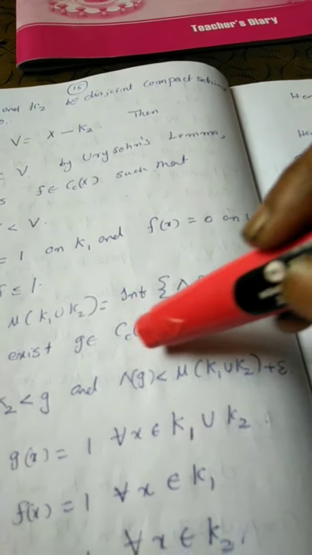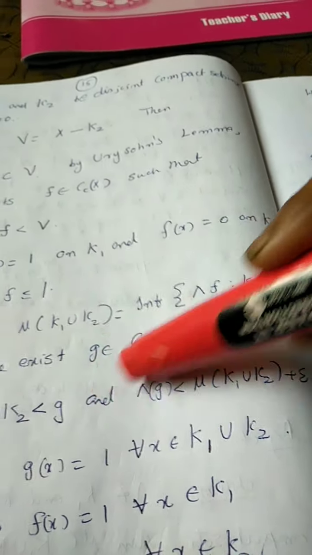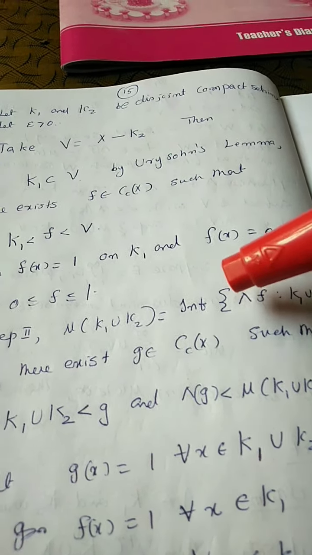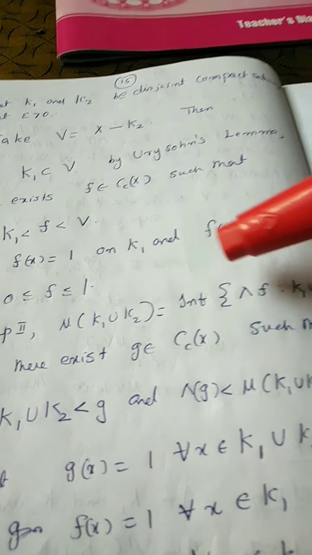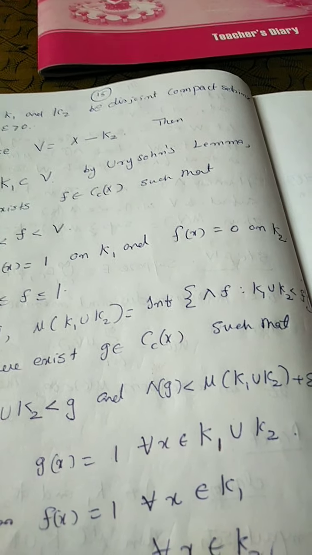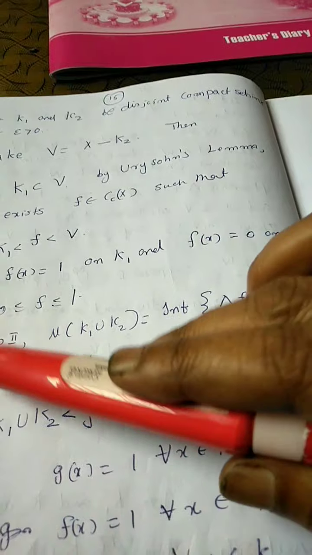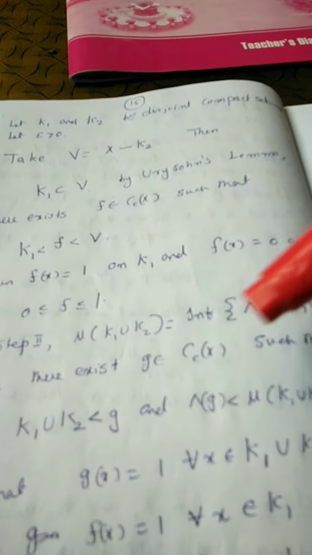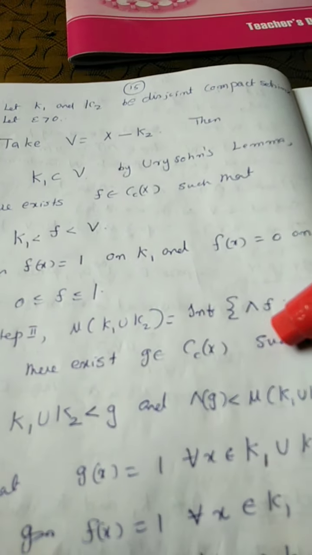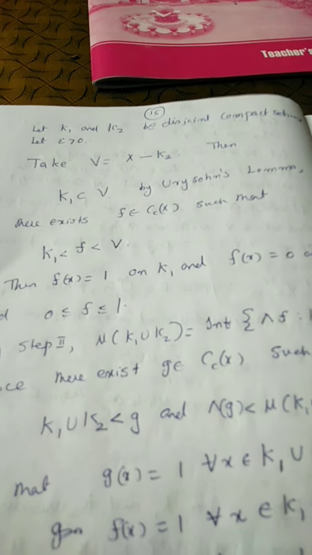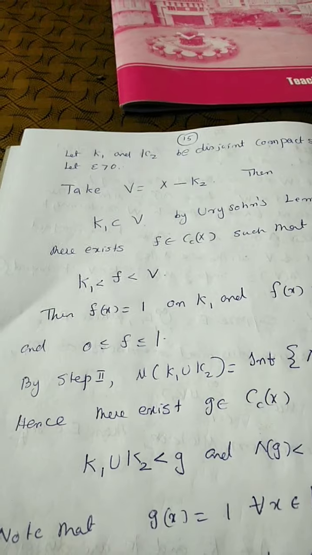Here also we use the properties of infimum. Mu of K1 union K2 is equal to infimum of lambda F such that K1 union K2 ≺ F. This is proved in step 2. So, for any epsilon, here also we start with an epsilon greater than 0.